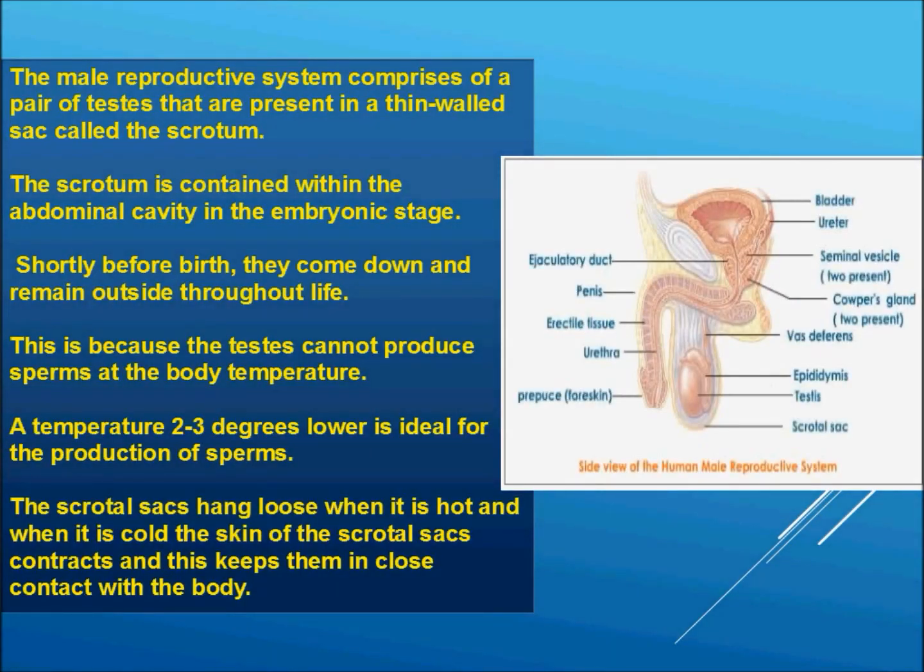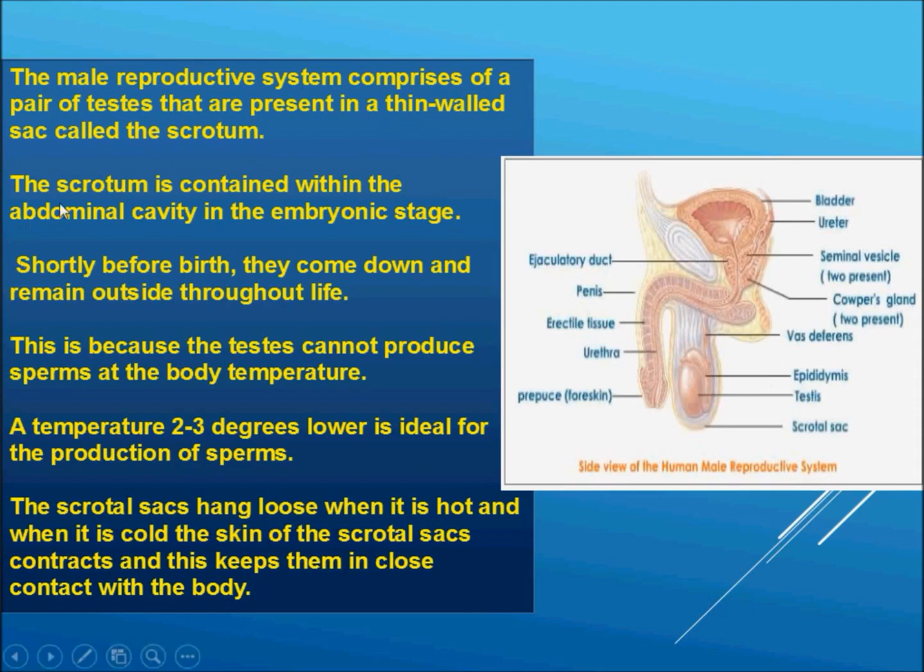Now the male reproductive system comprises a pair of testes that are present in a thin walled sac, which we call scrotum. That means this is the scrotum, this is the scrotal sac. Students, don't get confused with the scrotal sac and scrotum. They both are the same. So the male reproductive system comprises a pair of testes that are present in a thin walled sac called scrotum.